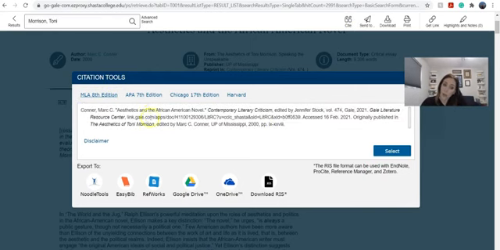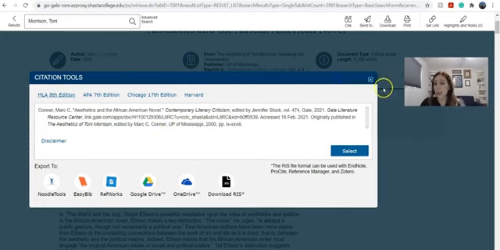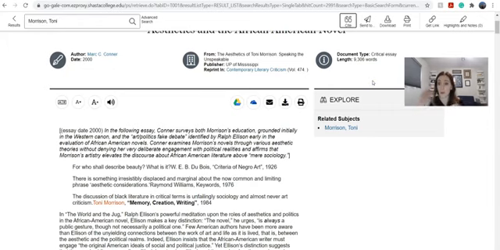Now, on these computer-generated citations, double check them. They're often incorrect, mostly with capitalization or where the pieces of information are. So just make sure to do your due diligence around this and make sure that your citations are accurate when you turn in your paper.